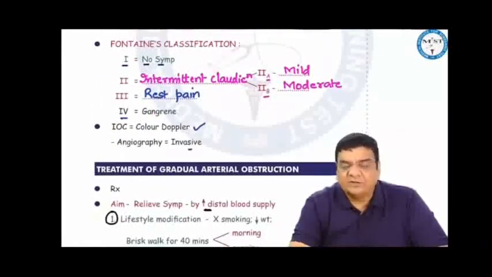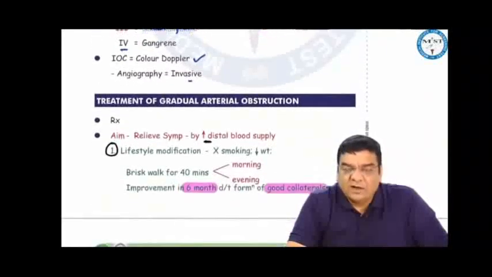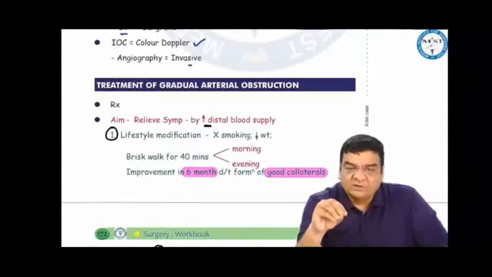Fontaine's classification in summary says grade 1 no symptoms, grade 2 intermittent claudication, which can be A and B, mild and moderate, grade 3 rest pain, and grade 4 gangrene. To confirm our clinical findings, the investigation of choice is color Doppler. Angiography is invasive and carries the risk of thrombosis, so color Doppler is preferred.